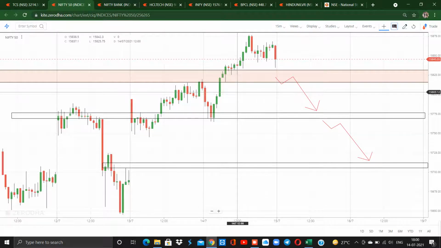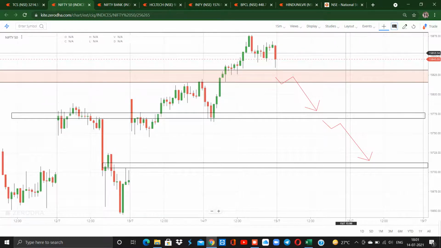Let us see how to take the trade for Nifty and Bank Nifty for tomorrow and what the stocks to trade for tomorrow are. What is the logic behind our analysis? Let's start with Nifty 50. It is in 15 minutes time frame.